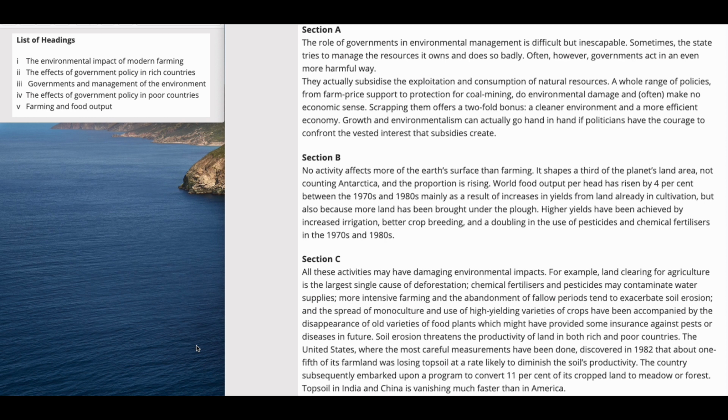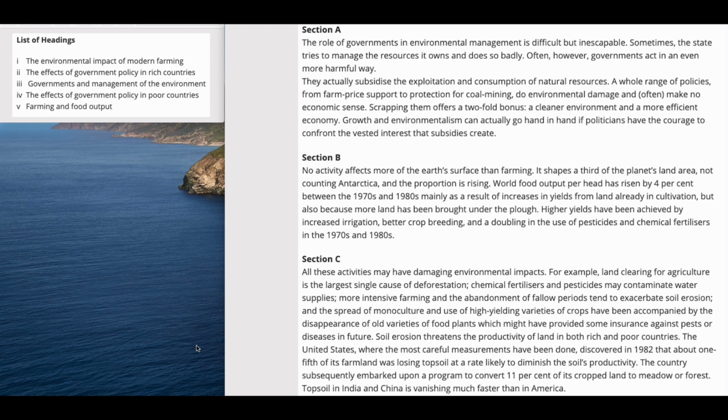The next sentence, the second sentence, clearly reveals the answer is number 5. World food output per head has risen by 4% between the 1970s and 1980s, mainly as a result of increase in yields from land already in cultivation.